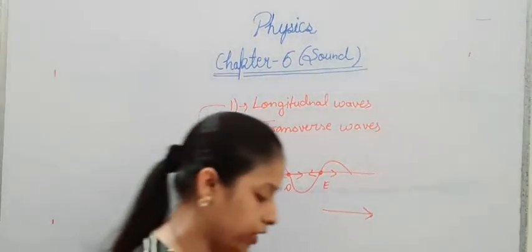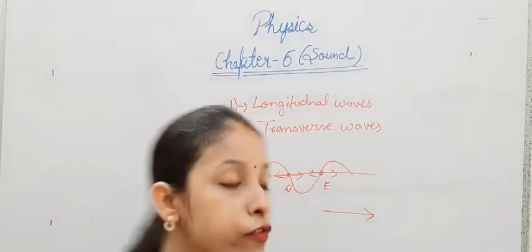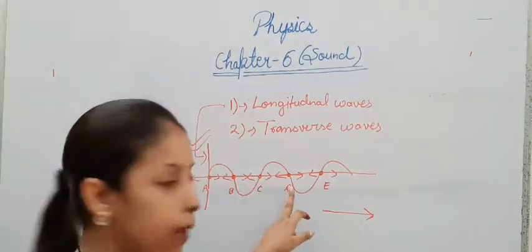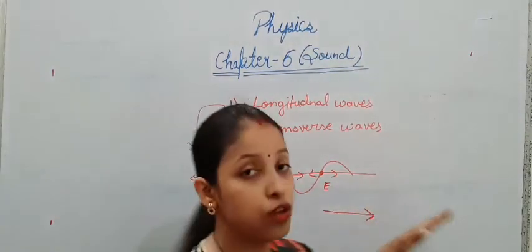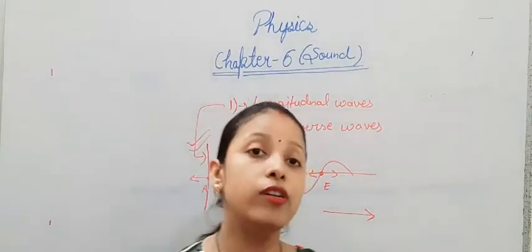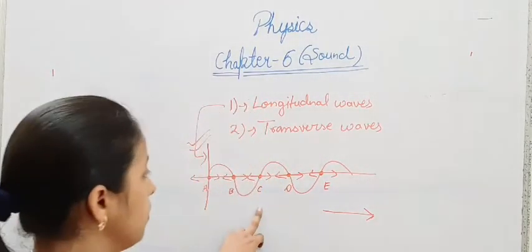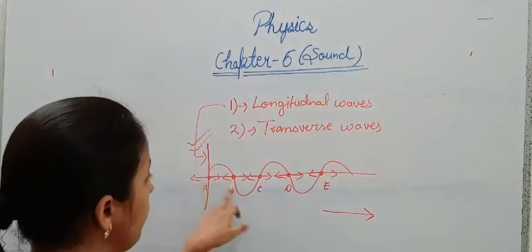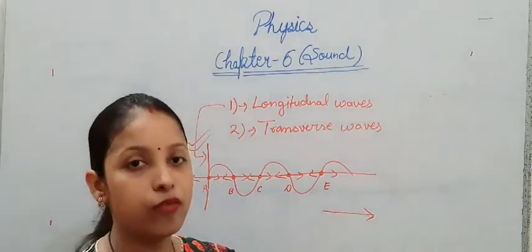Listen carefully one more time. When the particles of the medium move to and fro about their mean position in the direction of propagation of the wave, then this kind of wave is known as a longitudinal wave.